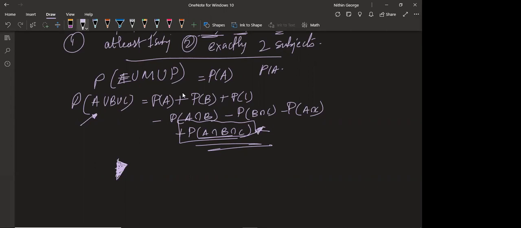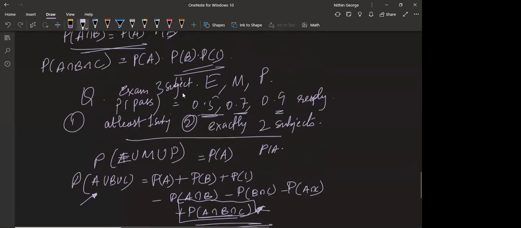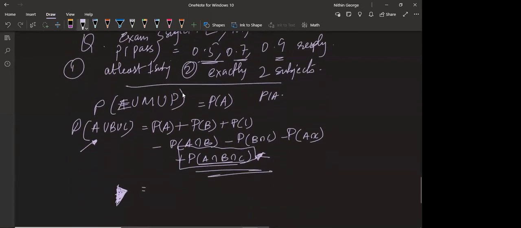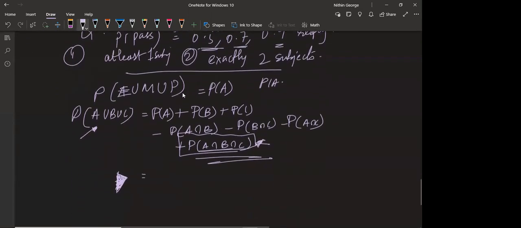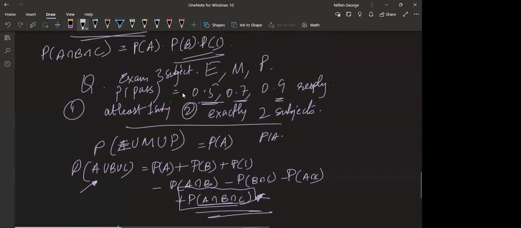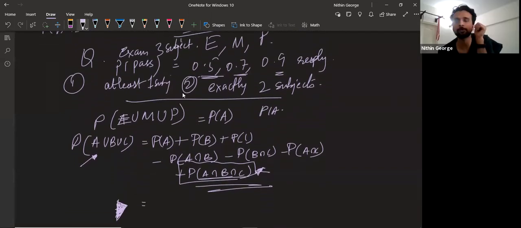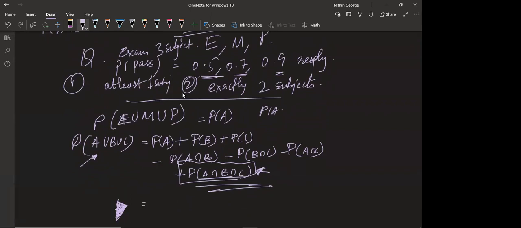Sir, this is a lengthy method, sir. But can you put for at least one, like 0.5 into 0.7 into 0.9 plus 0.3 into 0.7 into 0.9 plus 0.3 into 0.5 into 0.9, like that for each and every case? Can you add them up and then get the answer? Yes, sir. I know it's lengthy, sir.